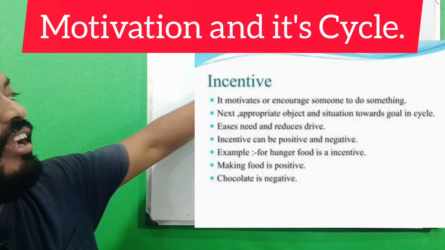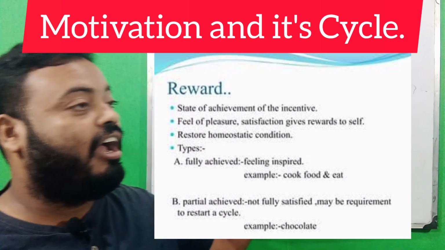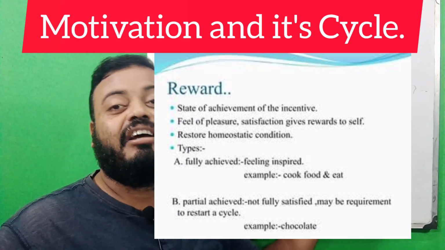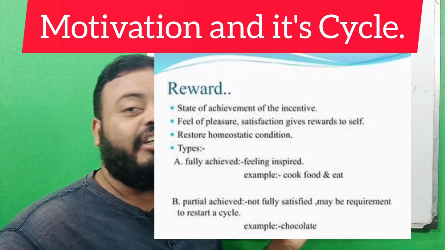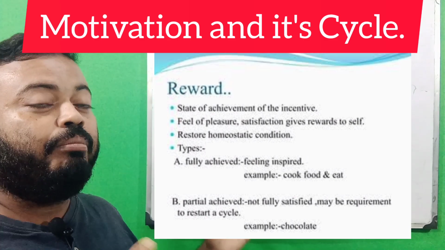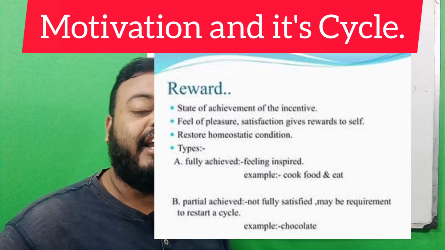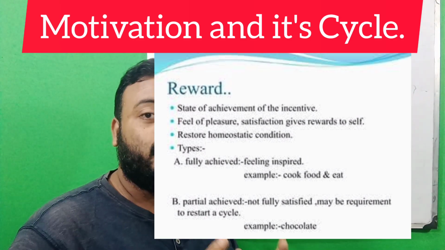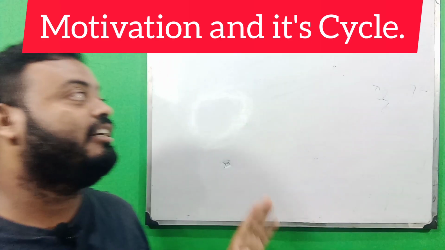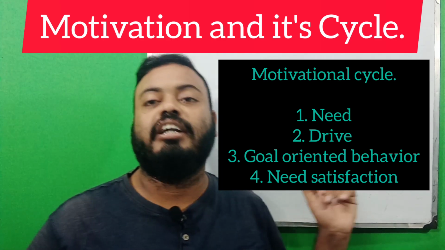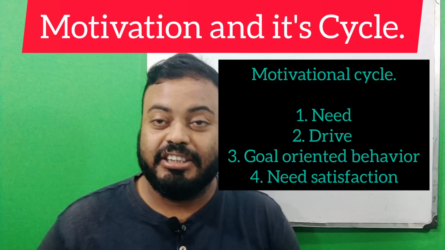So I have a desire to buy this cycle, so this is my need. How I get the cycle is my drive. And there is the goal-oriented behavior: I want to buy it anyhow. Lastly, when I get this cycle, this is my need satisfaction. So in the motivation cycle, the four primary factors are: number one, need; next, drive; next, goal-oriented behavior; and lastly, need satisfaction.